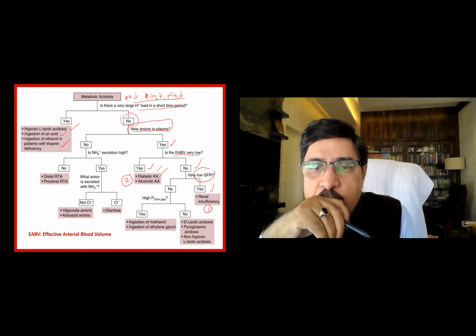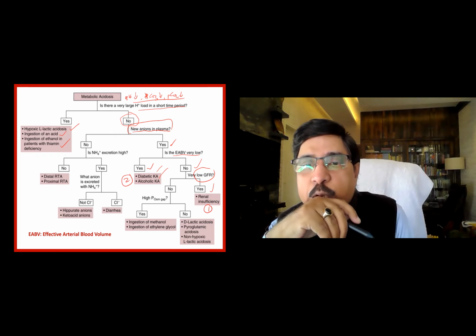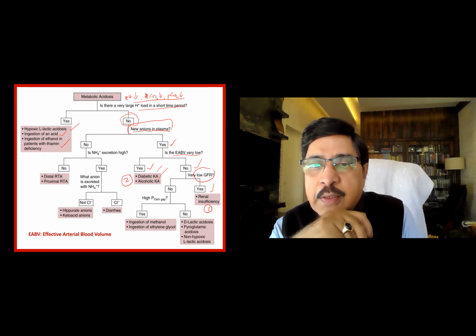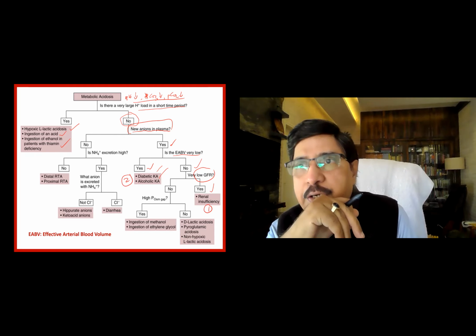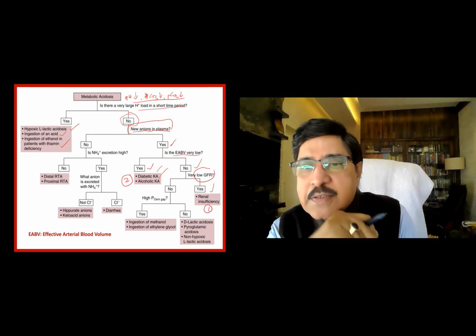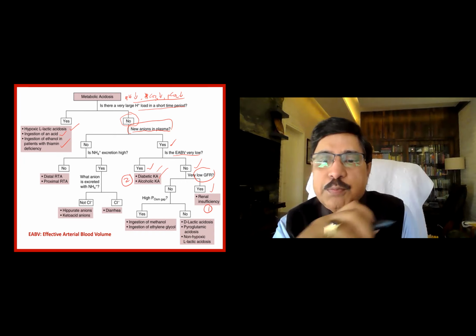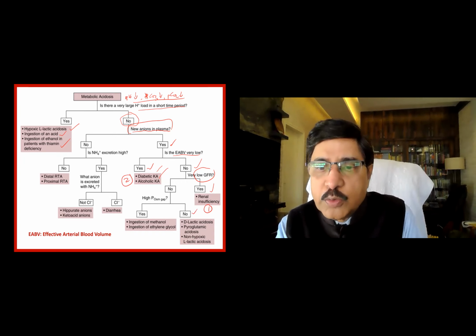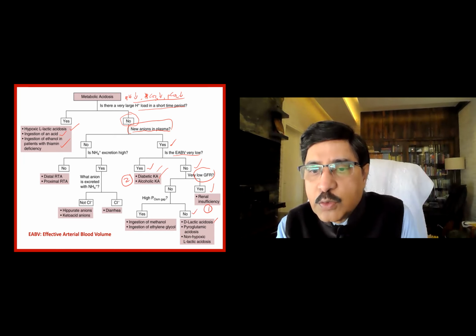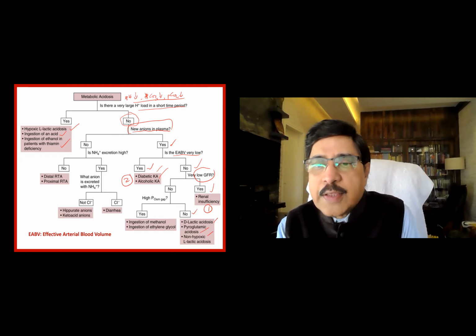Then look at the plasma osmolar gap. The osmolar gap is the measured osmolality minus the calculated osmolality. If the gap is not there, then you are looking at D-lactic acidosis, pyroglutamic acidosis, non-hypoxic acidosis.